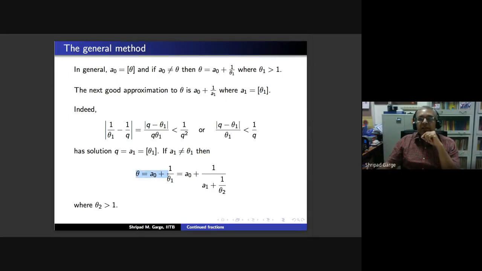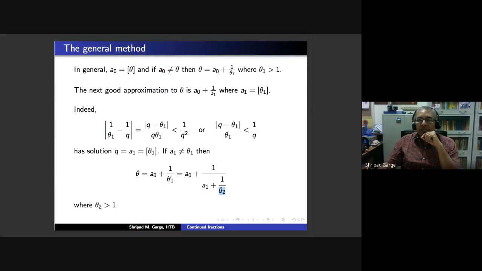So we write theta as a0 plus 1 upon theta 1, and theta 1 is a1 plus 1 upon theta 2. So we have written theta as a0 plus 1 by a1 plus 1 by theta 2, and once again theta 2 is bigger than 1 because our a1 is not equal to theta 1.